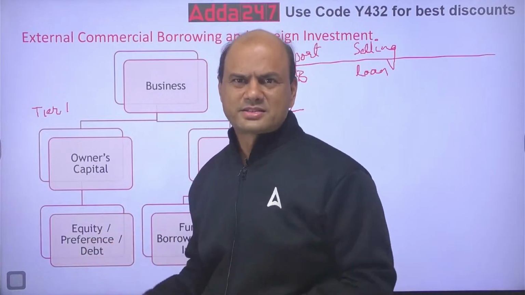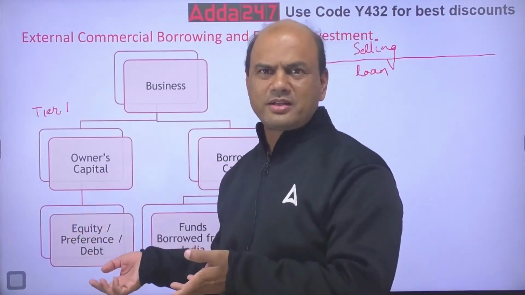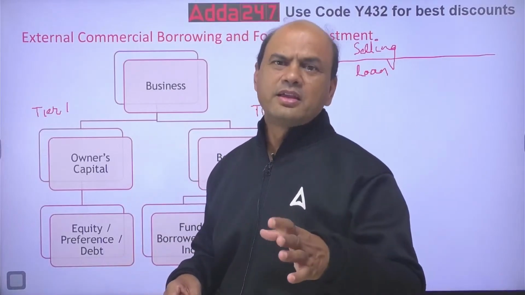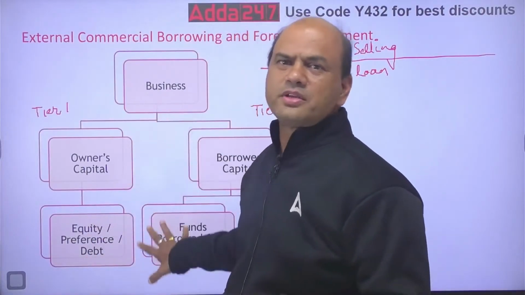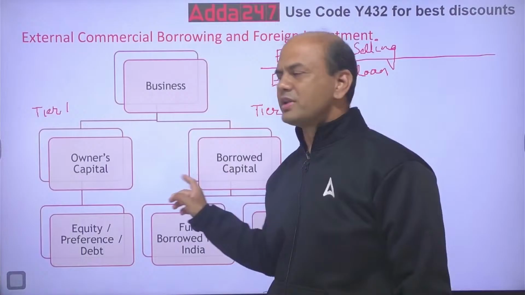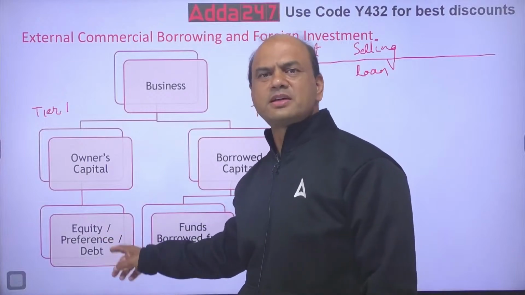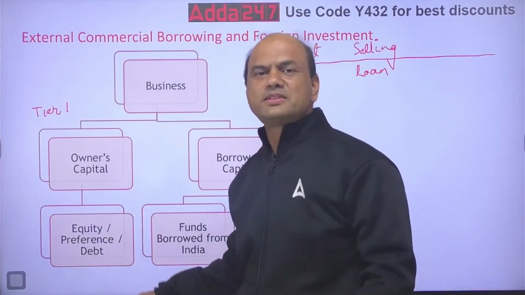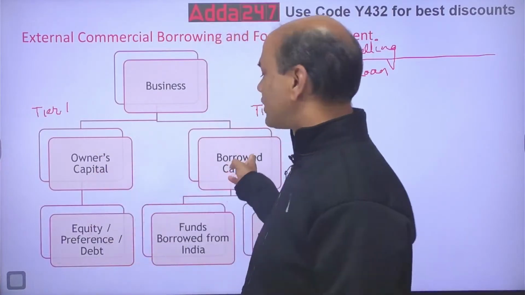What do we have in banks? We take money from the depositors and invest it or give it as loans to somebody. What do we have in manufacturing businesses? We take money from somebody in the form of shares, debentures, and we produce the goods. Same thing goes everywhere. So, business basically has two types of capital: one is owner's capital and second is borrowed capital. Owners means equity, preference shares; debt, loans are a secondary part in fact. Debt means unsecured loans. After all, it's a borrowed capital.